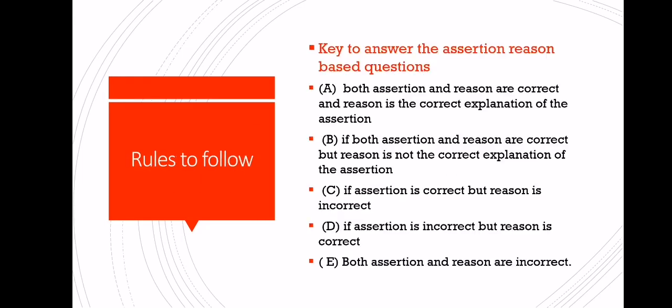Now what are the rules? Rules to solve this type of question. There are 5 options given in that. That is called the rules to follow, or the key to answer the assertion reason based question. Now what are these 5 keys? First is A. Both assertion and reason are correct, and reason is the correct explanation of the assertion. असर्शन और रीज़न दोनों करेक्ट होगा और जो रीज़न होगा वो असर्शन को अच्छे से एक्सप्लेन करेगा.